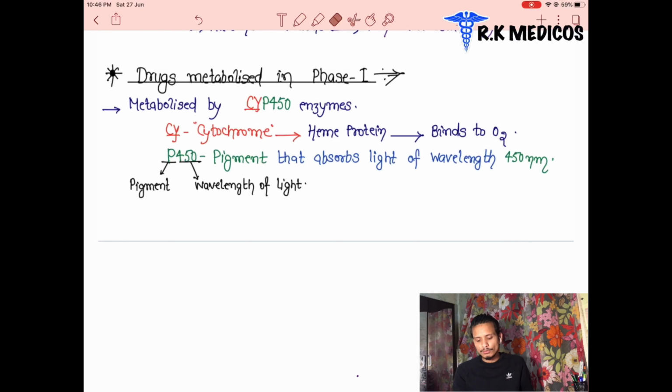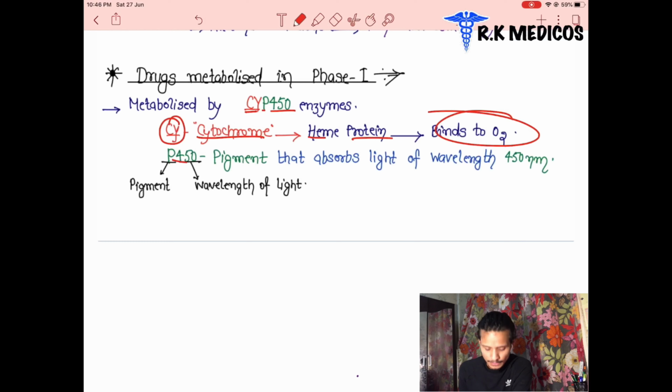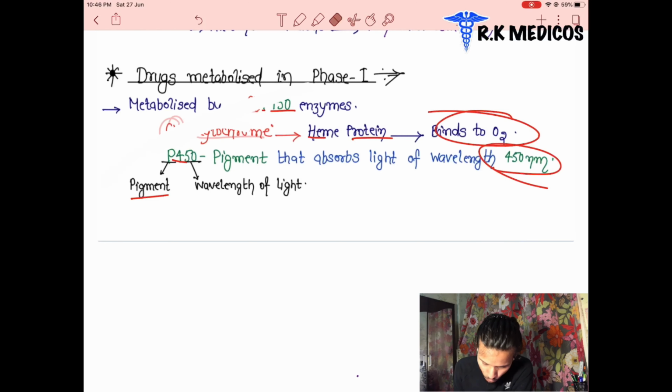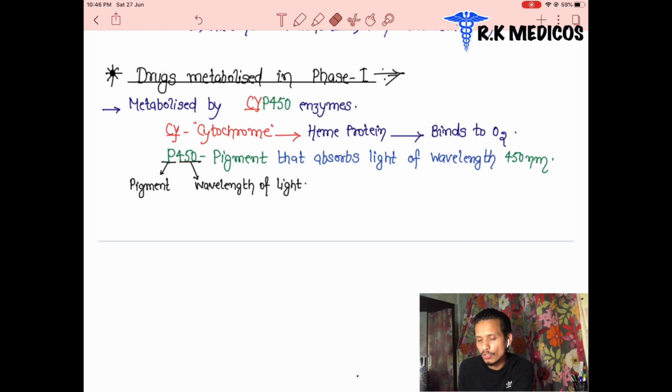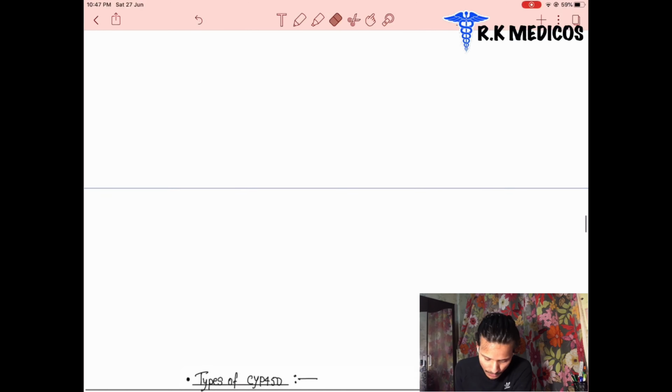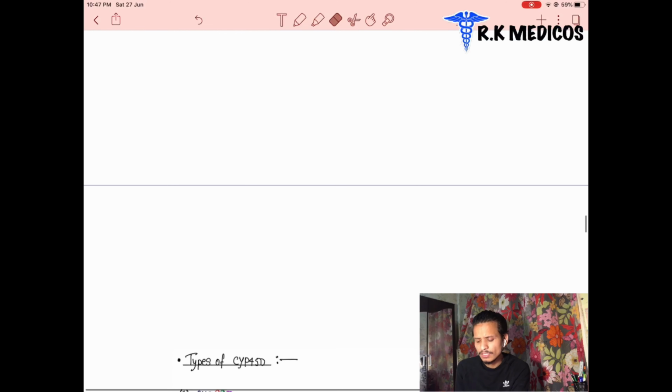Now we are going to study drug metabolism in detail. What is the metabolism of drug in the first phase? How do they metabolize the drug? So we use the microsomal enzyme CYP450. What does CYP450 mean? What is CY? What is P450? CY is cytochrome, a heme protein that binds to oxygen, O2. And P450 is a pigment. At what wavelength does it absorb light? 450 nanometer.